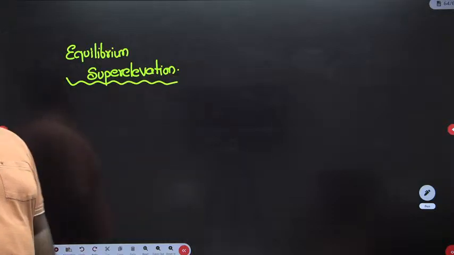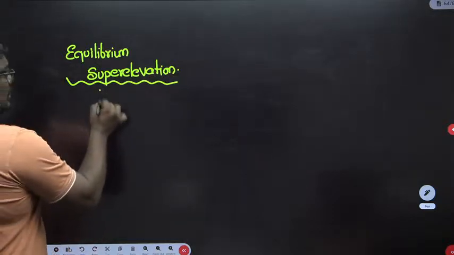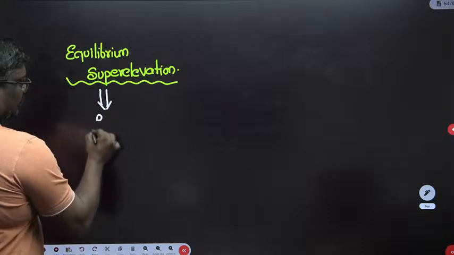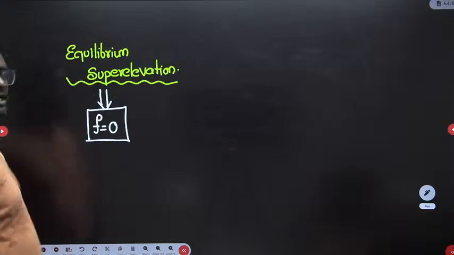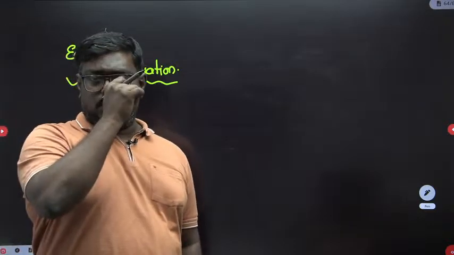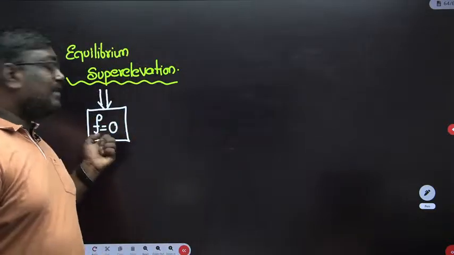If they give you the equilibrium superelevation, remember my dear students, in equilibrium superelevation you can take the F value as 0.